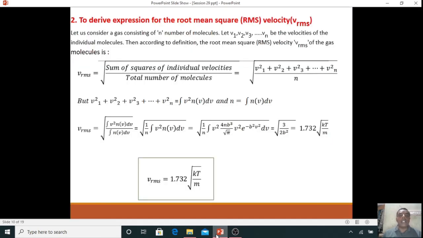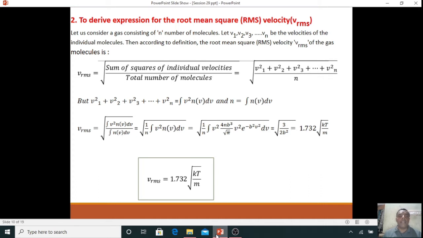Next is the root mean square velocity of a gas. Similarly, here also the gas consists of a large number of molecules, that is n number of molecules. Each molecule has its own velocity. V1, V2, V3 are the velocities of the individual molecules. According to the definition, the root mean square velocity, called the RMS velocity, is equal to the square root of the sum of the squares of the individual velocities divided by the total number of molecules. That is equal to the square root of V1 square plus V2 square plus V3 square plus etc. up to Vn square divided by n.